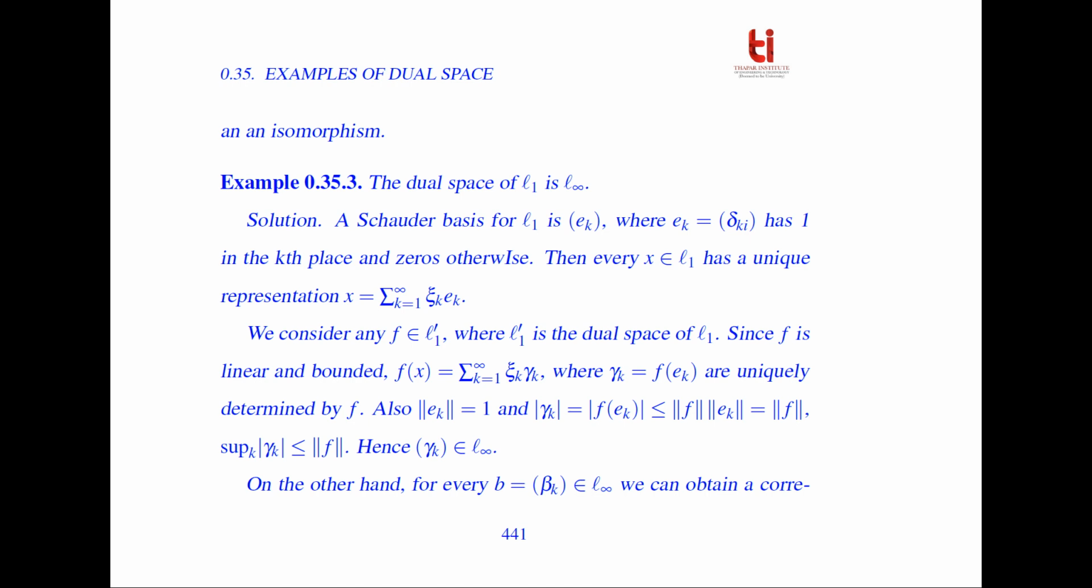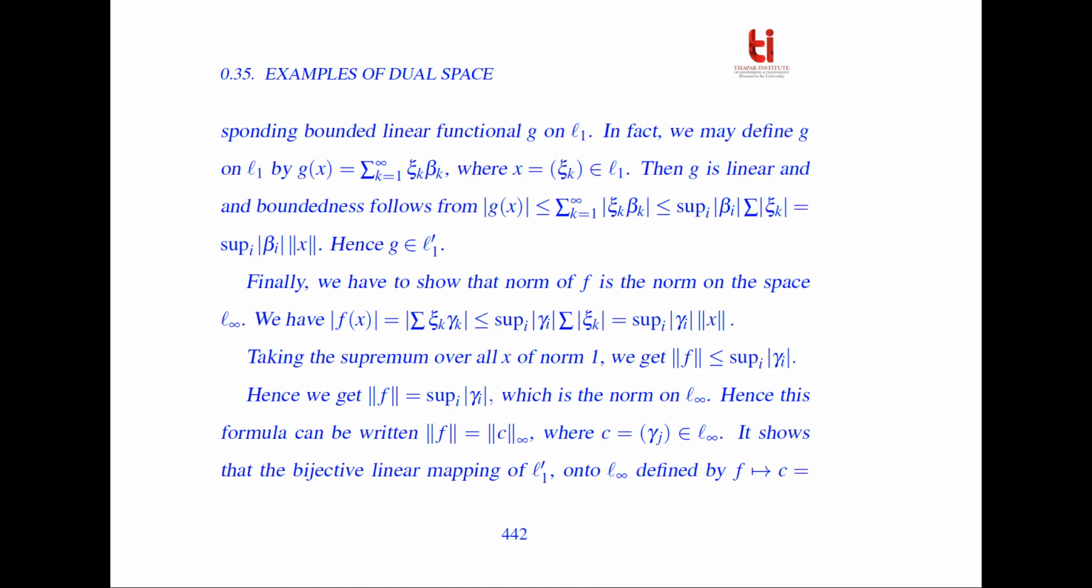On the other hand, say for every b = (beta_k) belonging to l infinity, we can obtain a corresponding bounded linear functional g on l1. In fact, we may define g on l1 by g(x) equal to the summation of xi_k beta_k, where x = (xi_k) is a sequence belonging to l1.